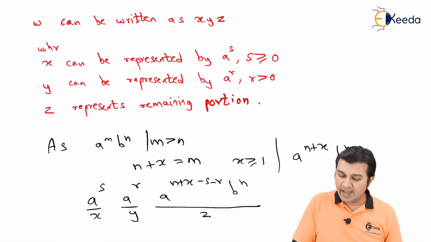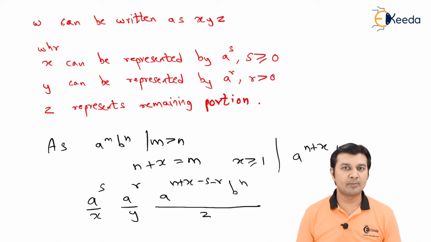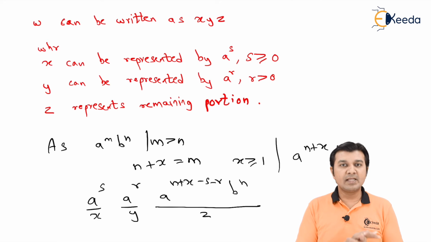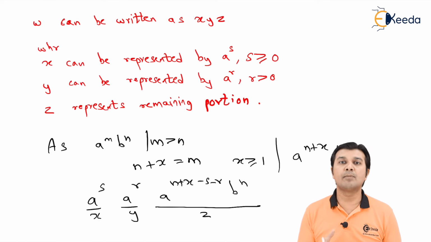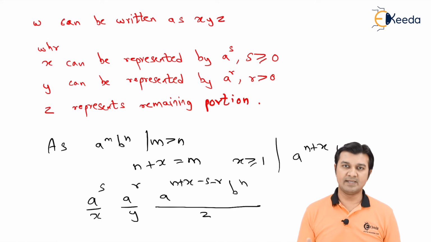Now among this n plus x number of a's, I removed s number of a's out as we did in the previous problem also. Then I removed r number of a's out again as we did in the previous problem, and the remaining part would be n plus x minus s minus r number of a's. We just removed out the x and y part, and the remaining part will be considered in z.